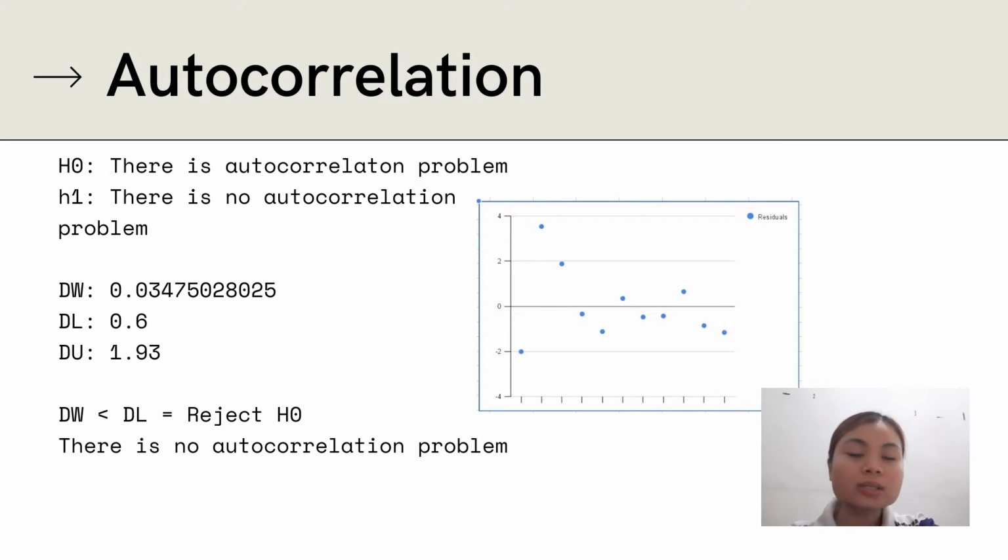Durbin-Watson value is 0.03475. By using the Durbin-Watson table, D lower is 0.6 and D upper is 1.93. Here, Durbin-Watson is below D lower and we can reject null hypothesis and there is no autocorrelation problem.